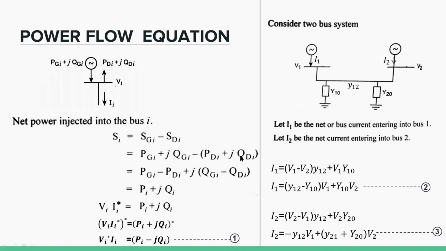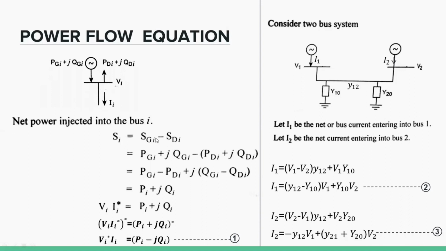Now let's see the power flow equation. Let's consider one ith bus. One general bus is named i. Consider that the generator and the loads are connected to this bus. The net apparent power injected to the ith bus is the generated apparent power minus the demand apparent power. The generated power is PGi plus jQGi. Then the load demand is PDi plus jQDi. The generation minus the load demand is the net injected power in this bus.